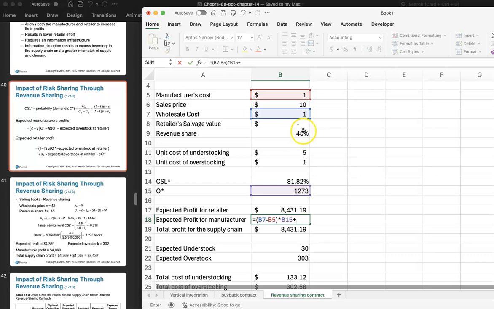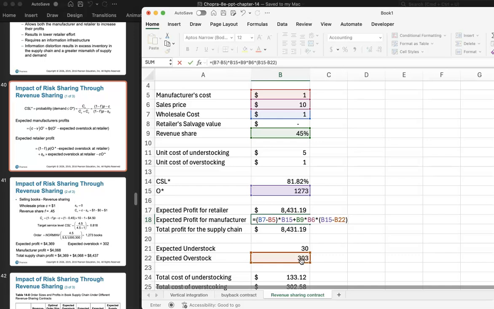So they are getting 45%, so it's going to be 45% times the sales price, which is $10. So 45% of $10 times the number of units that they expect to sell. And the number of units that they expect to sell is the order quantity that you had minus any overstock that you expect. So it's order quantity minus the overstock.